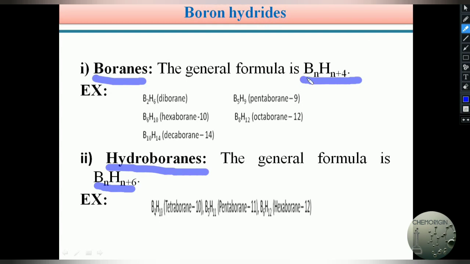If the molecular formula is BnHn+4, these are boranes. If the molecular formula is BnHn+6, these are known as hydroboranes.